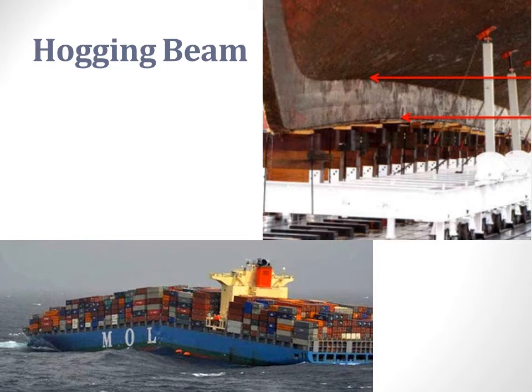The first picture shown here is a hogging beam where there is tension in the upper layer and compression in the lower layer. Hogging and sagging also take place in ships. This is an example of hogging occurring in a ship. The upper layers in the ship undergo tension, whereas the base layer of the ship undergoes compression.